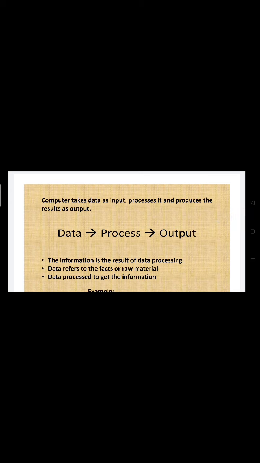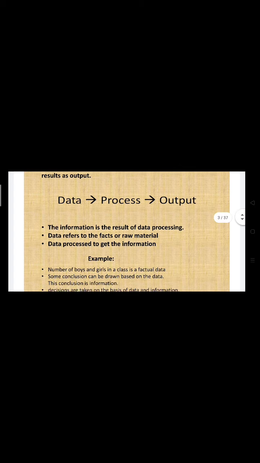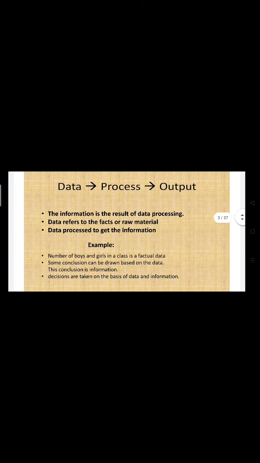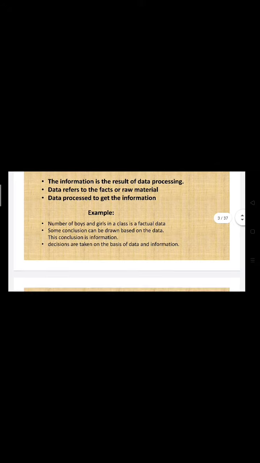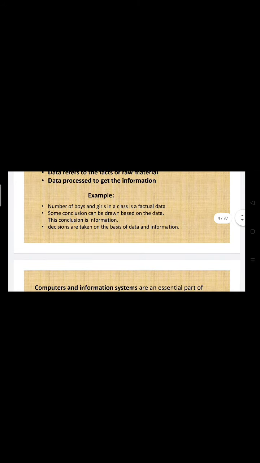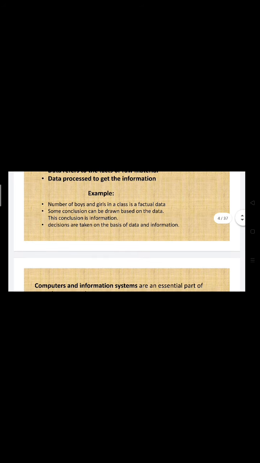And we all know that a computer takes data as input, processes it, and produces a result as output, right? So information is the result of data processing, and data refers to the facts or raw material. That is, data is any piece of information, and when data is processed, we get information, right? Here you can see the example, like the number of boys and girls in a class is factual data. Some conclusions can be drawn based on these data, right?